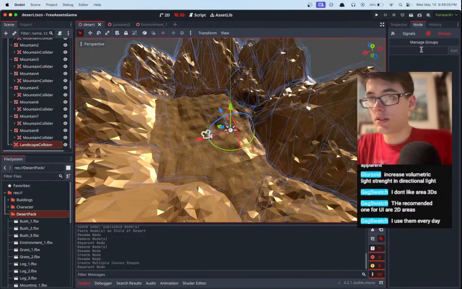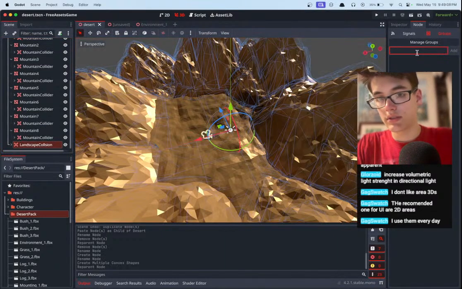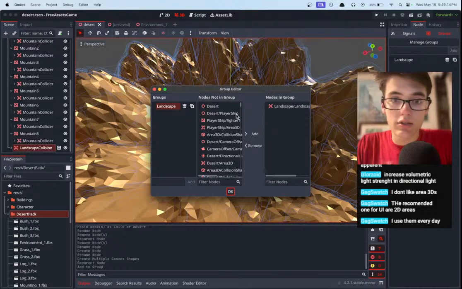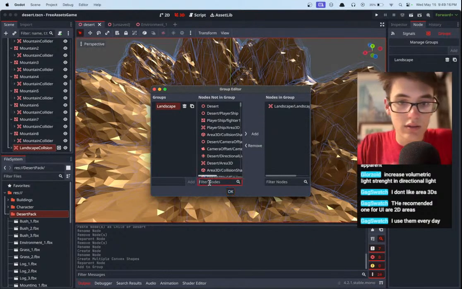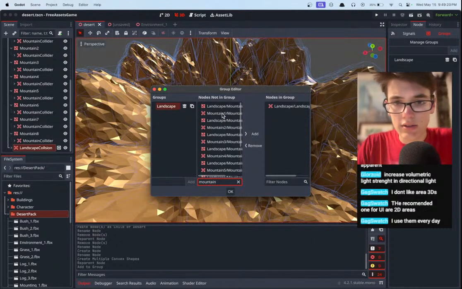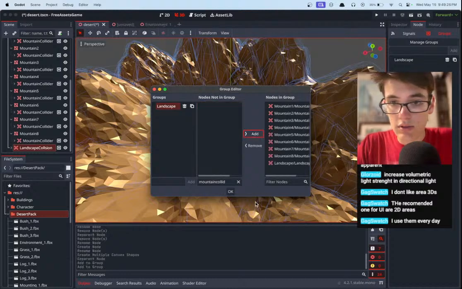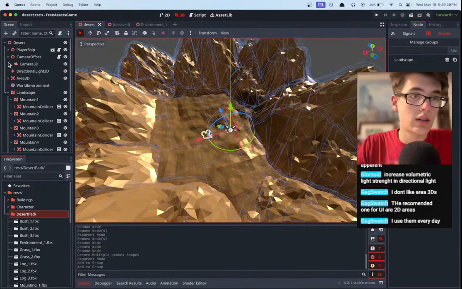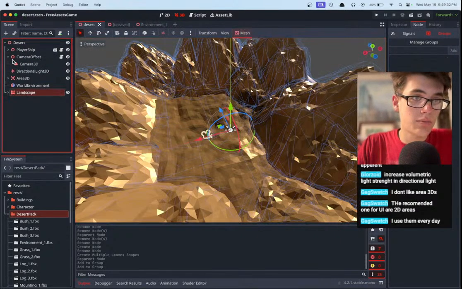And then I just want to add all of these to a group, so let's call this landscape. Add that, and then I think we can do manage groups and then just select. Let's search for all mountain colliders. Then we can just select all of them and go ahead and add them to the landscape group. Perfect. And now the last thing, collapse landscape.